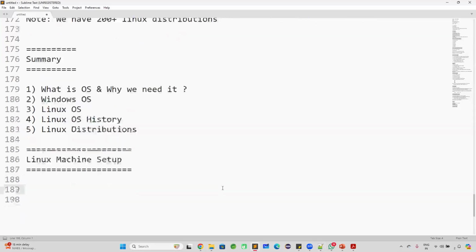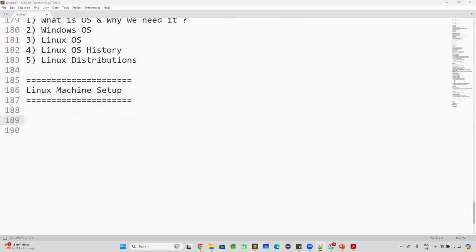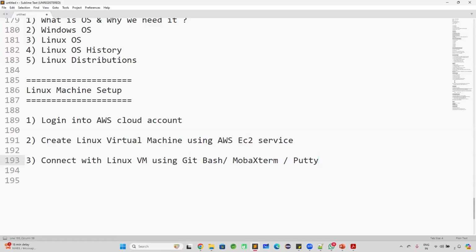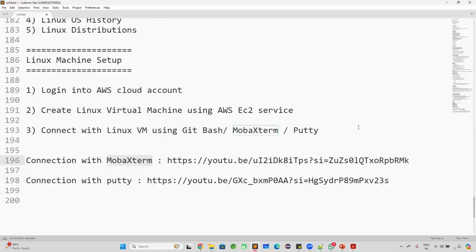In order to do the practice, you need one Linux machine. To get this Linux machine, you can log in to an AWS Cloud account. In the AWS Cloud, you can create one Linux machine by using the EC2 service. Once the Linux machine is created, you can connect to it by using Git Bash, MobaXterm, or PuTTY. How to create the Linux machine and how to connect to it by using MobaXterm, PuTTY, and Git Bash.